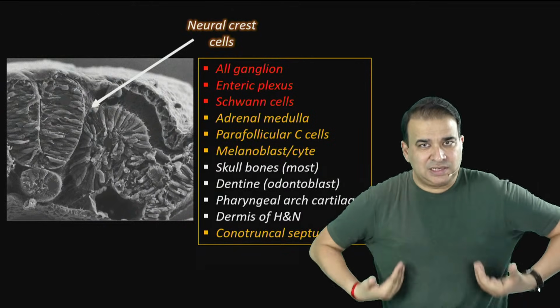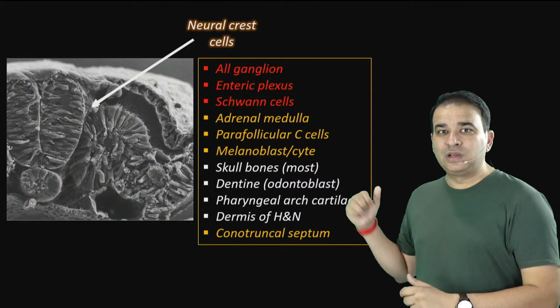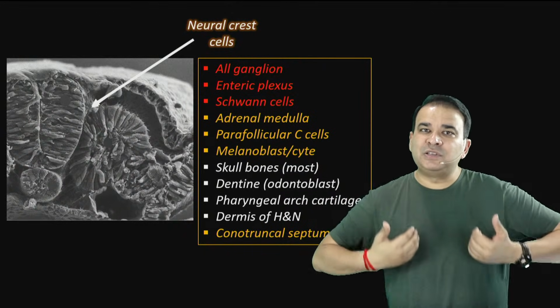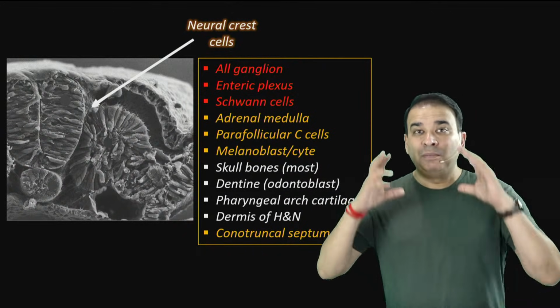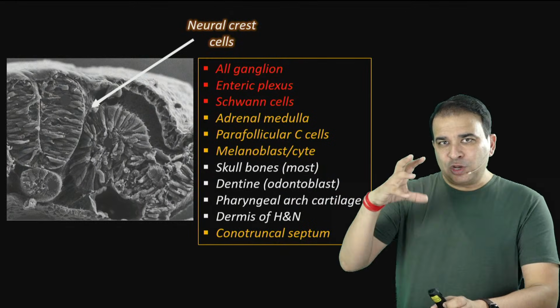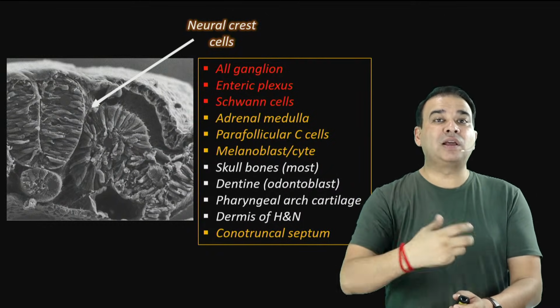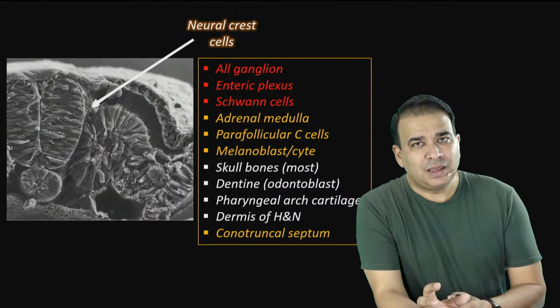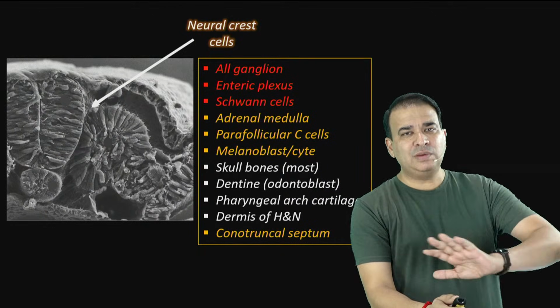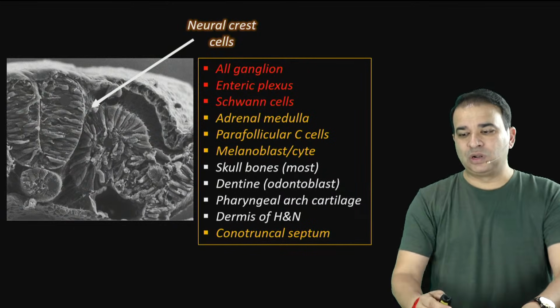Cartilages are derived from where? Mesoderm, in the rest of the body. But pharyngeal arch cartilage comes from where? Neural crest cells here. Dermis in the rest of the body comes from where? Mesoderm, but in head and neck, dermis is coming from where? Neural crest cells. So the majority of these head and neck structures, whose corresponding structures in the rest of the body come from the mesoderm, in head, neck and face, most of them, not all of them, but most of them, are coming from the mesenchyme of neural crest cells.